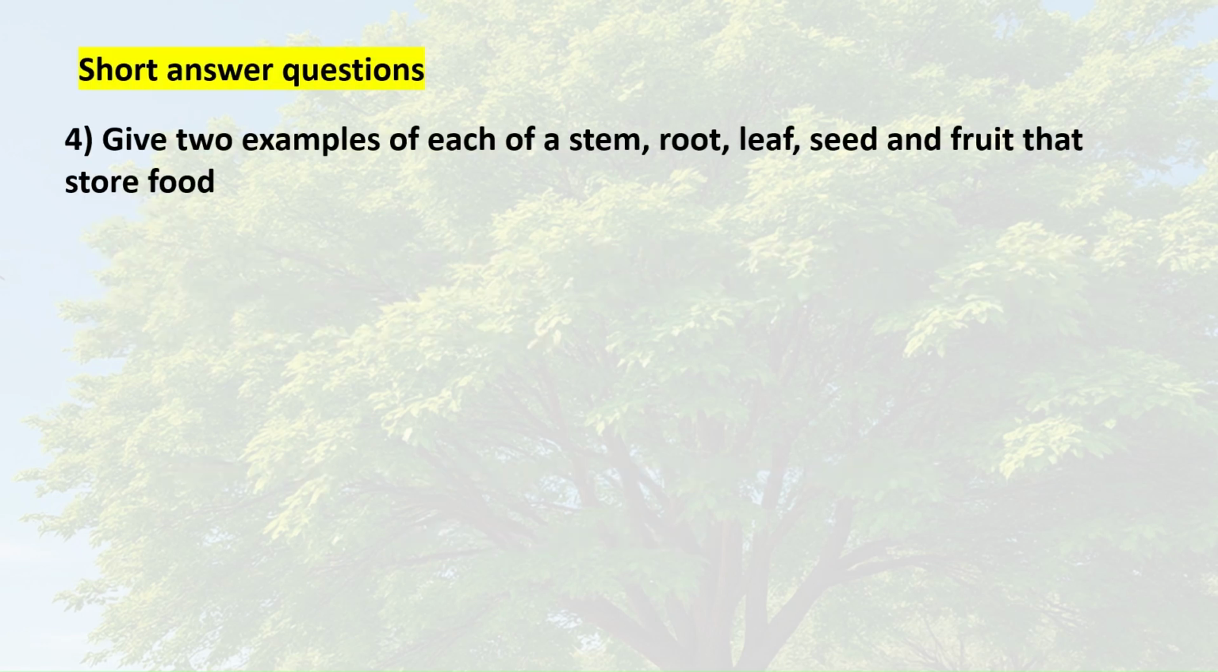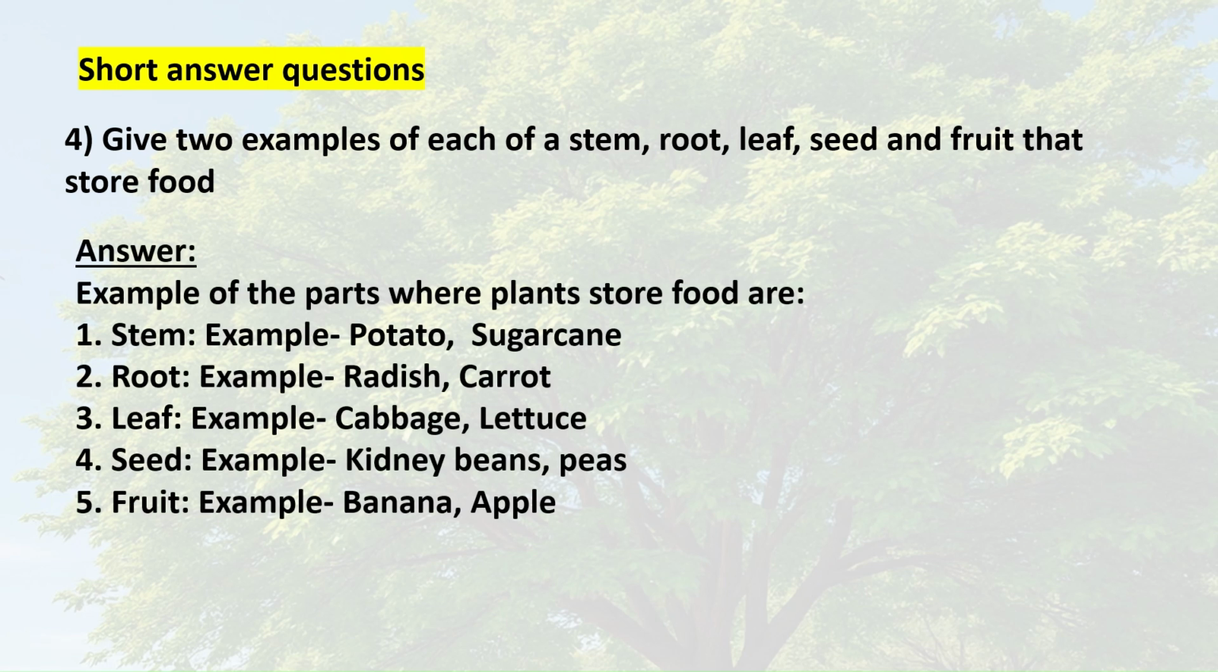4. Give 2 examples each of a stem, root, leaf, seed and fruit that store food. Answer. Examples of the parts where plants store food are: 1. Stem, example potato, sugarcane. 2. Root, example radish, carrot. 3. Leaf, example cabbage, lettuce. 4. Seed, example kidney beans, peas. 5. Fruit, example banana, apple.